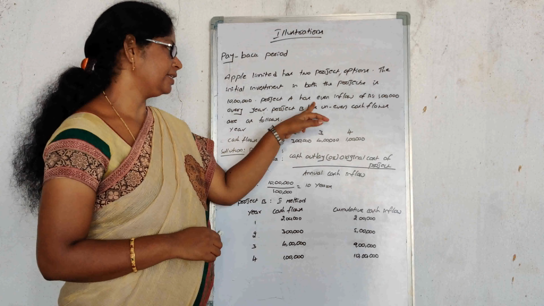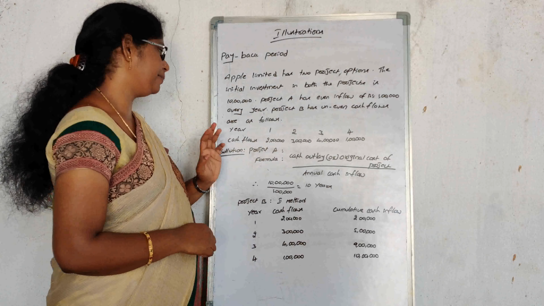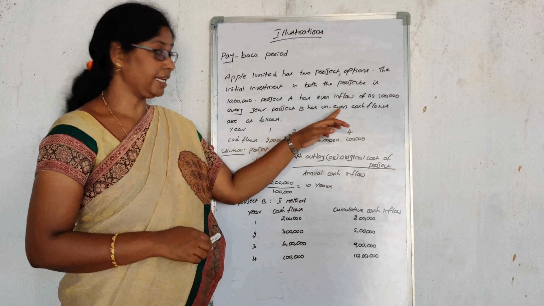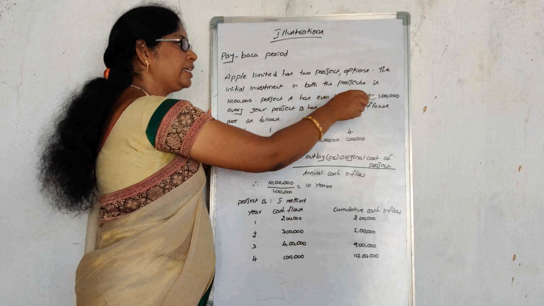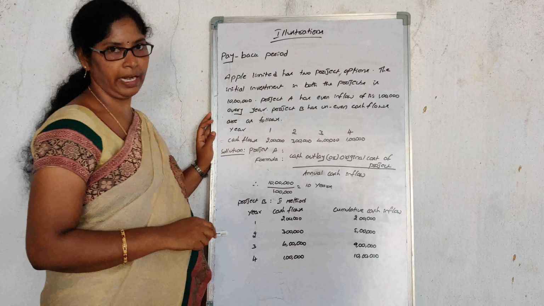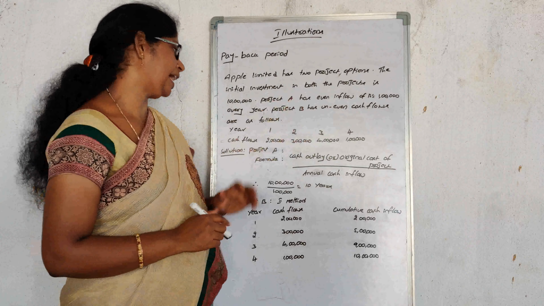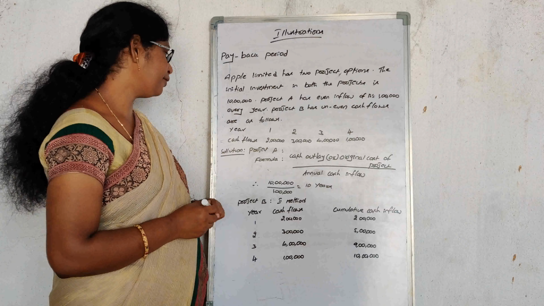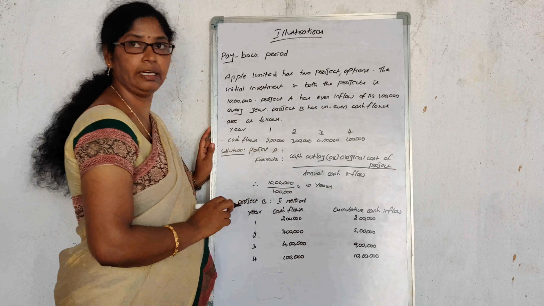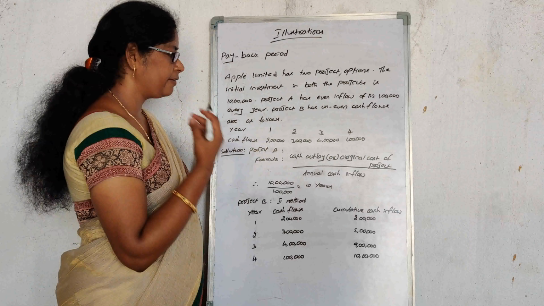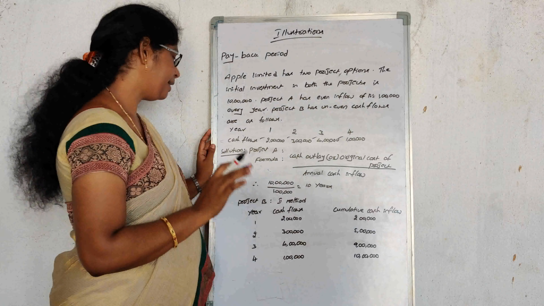Project A has even cash inflows of 1 lakh rupees every year. Project B has uneven cash flows, as follows. Project A receives 1 lakh rupees every year, whereas Project B has uneven cash inflows. From the first year to the 4th year, the cash inflows vary: 2 lakhs, 3 lakhs, 4 lakhs and 1 lakh.